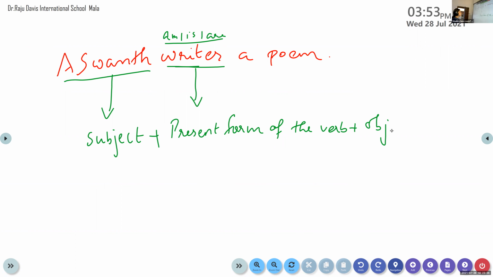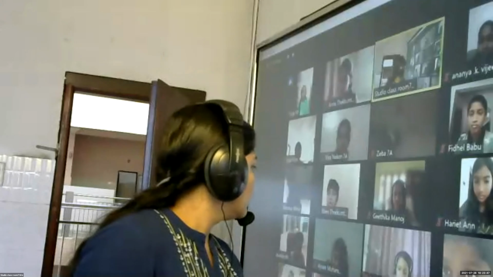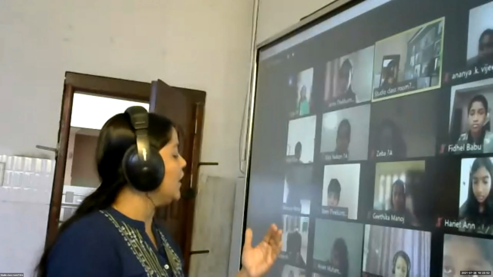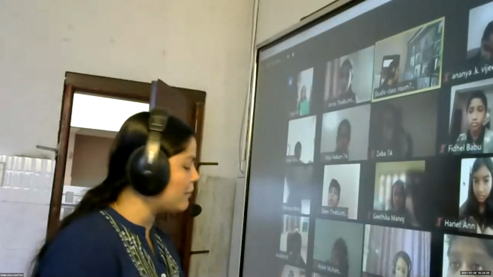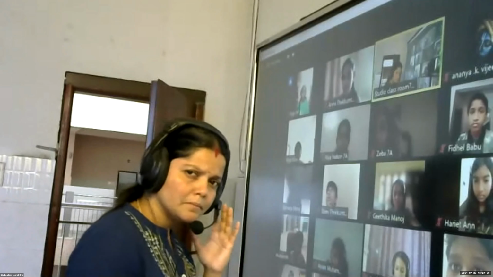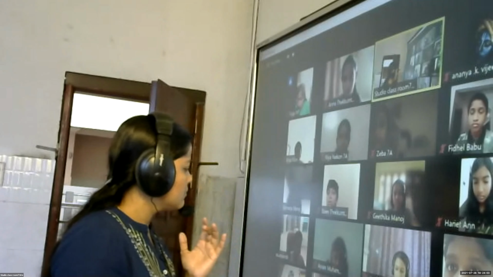Okay, another sentence. Give me one example. Now, please don't look at the example written here. With the help of this rule, please frame a sentence in simple present. Okay, ma'am. Ashwant, don't Google. Don't search anywhere. You have the rule just in front of you. Look at the rule and frame your own sentence. Give me one example for a subject. Ashwant is watching a movie. Huh? Ma'am, he knows to swim.